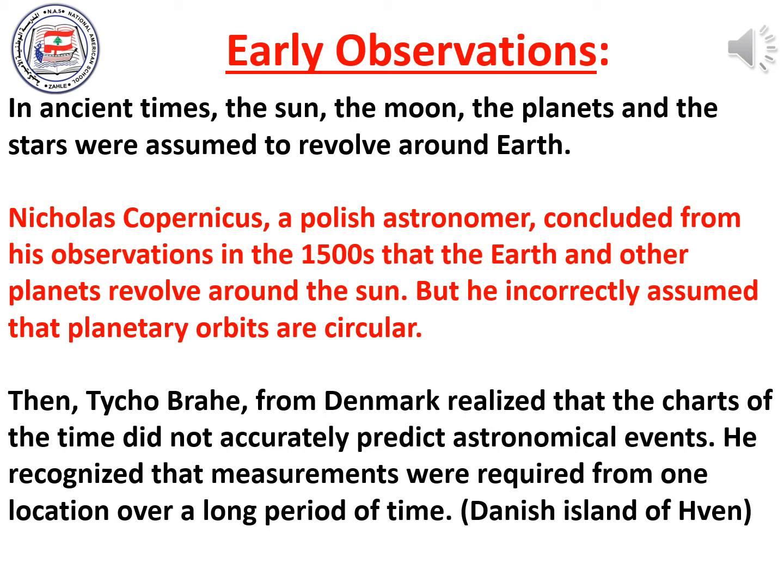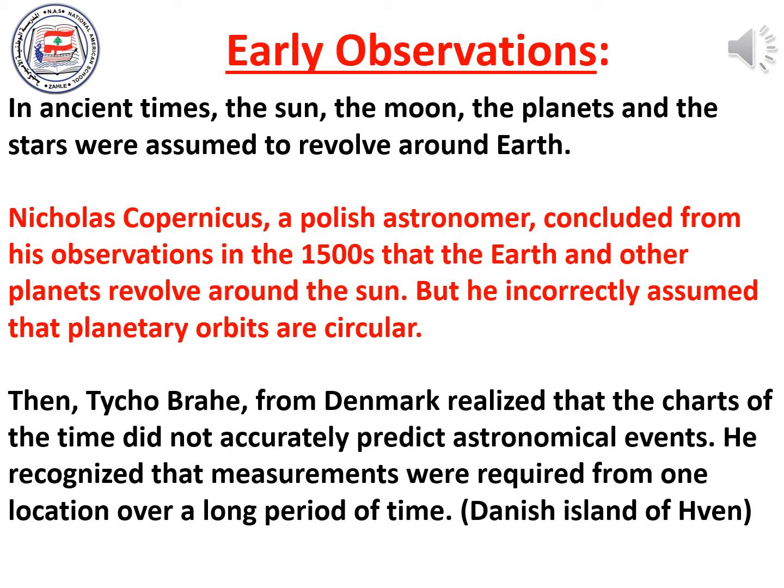Then, Nicholas Copernicus, a Polish astronomer, concluded from his observations in the 1500s that the Earth and other planets revolve around the sun. So in the 1500s, Nicholas Copernicus concluded that the sun is at the center of our galaxy and not Earth. But he incorrectly assumed that planetary orbits are circular.